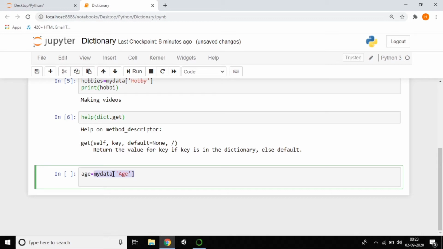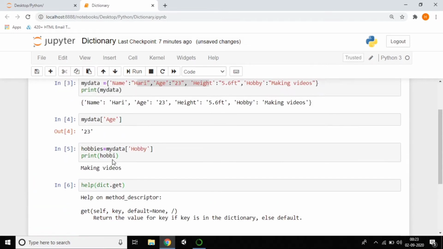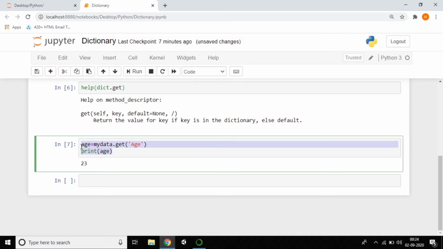So just remove this one. Instead of passing the square brackets, you can use dot get, and you can pass which data you want. So just make it as age, and just print this age. That's it, it's very clear. So just print age. You can see the output which is 23. So this is the way to get the items from a dictionary. Square brackets are the default way to get values from a dictionary, and this is another way, which is called the dot get method.